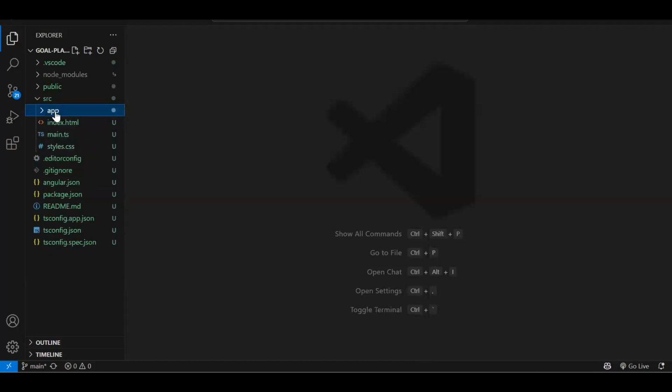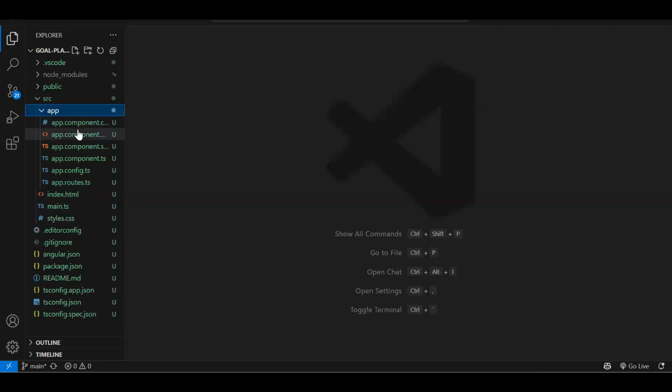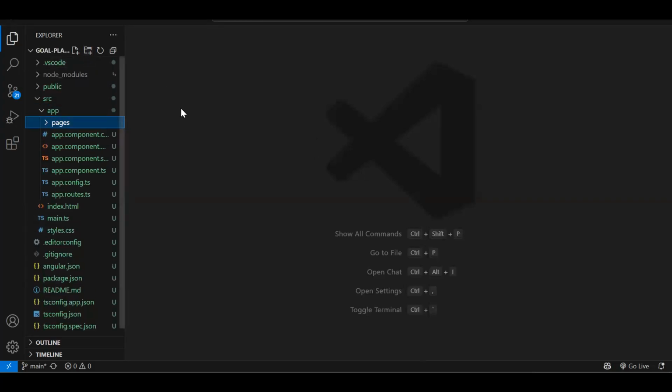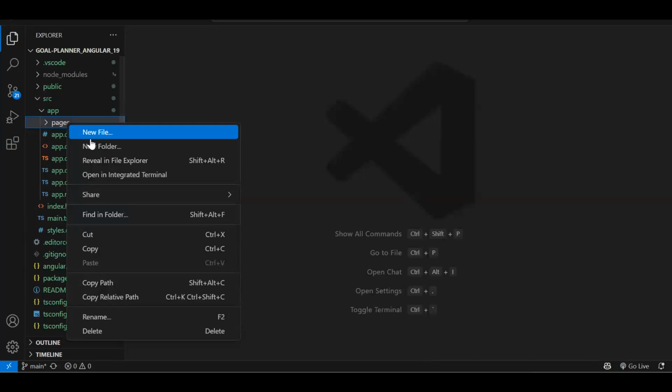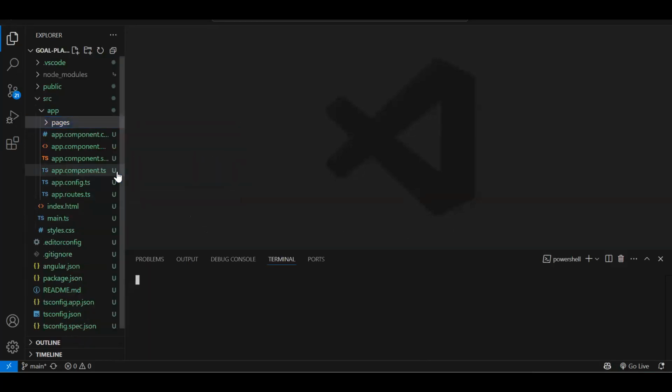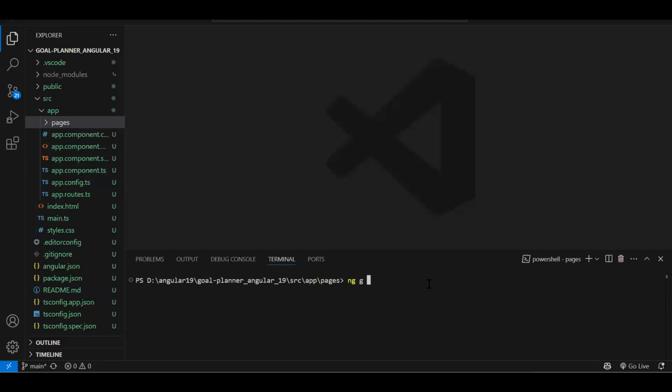So now in app folder, instead of creating all the component into app folder, just to separate out, we will create a folder. Let's say pages. Now in pages, what are the components we are going to need, which we are going to create route, that we will put it over here, not the reusable component. Pages, components, which routes we are going to create. So ng generate component, let's say goals or new goal. First component to create a new goal.